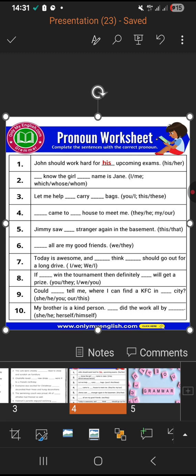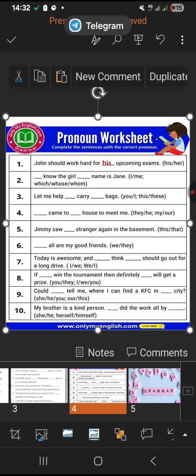Okay. Jimmy saw that stranger again in the basement. Why this stranger? No, Jimmy saw this stranger, because Jimmy doesn't know which stranger it is. That stranger again in the basement. You need to first see if it is correct or not. Dash all are my good friends. They all are my good friends.